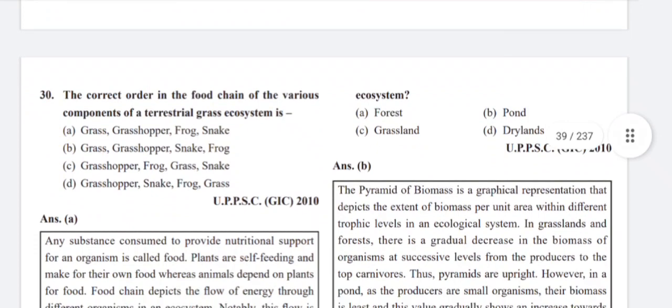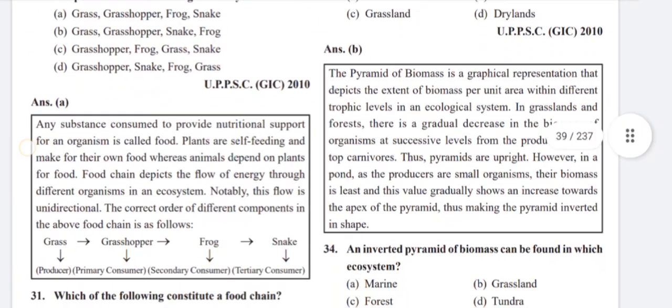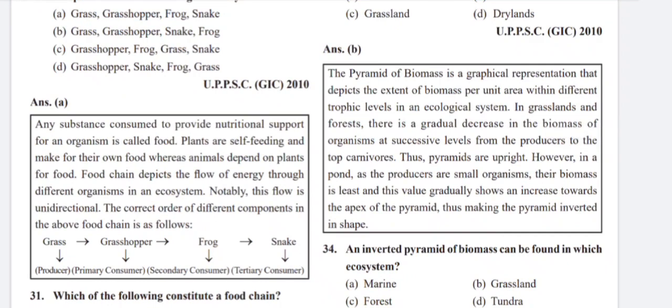The correct order in the food chain of the various components of the terrestrial grass ecosystem is grass, grasshopper, frog, snake. Any substance consumed to provide nutritional support for an organism is called food. Plants are self-feeding and make their own food, whereas animals depend on plants for food. Food chain depicts the flow of energy through different organisms in an ecosystem. Notably, this flow is unidirectional.